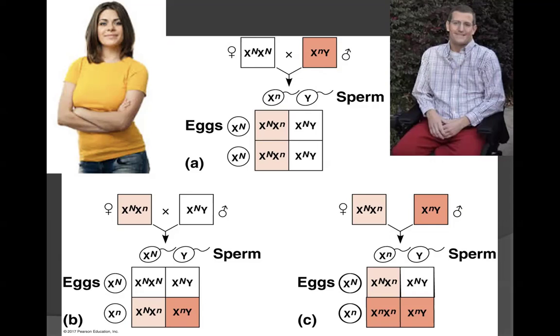We would also have normal males as well as an affected male. We can see that in this scenario, we have a 50% probability of having offspring that are affected by the disease, such that half of our males would have the disease as well as half of the females. The other half of the females would be considered carriers as well. So we can see that in this genetic cross, we have a higher occurrence of the mutant allele.